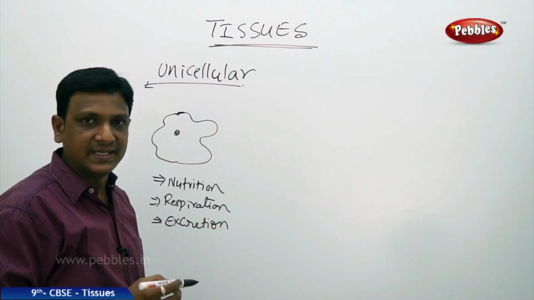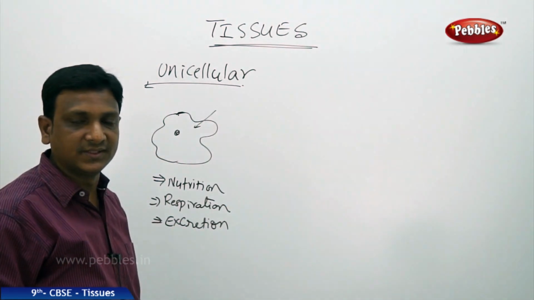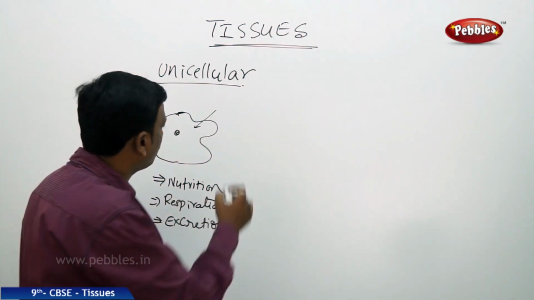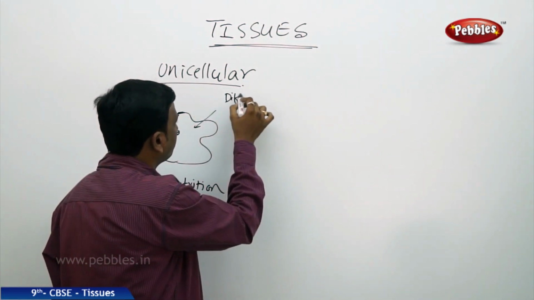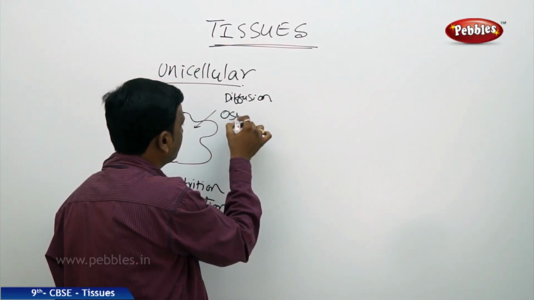and they can get the materials from the environment easily by simple physical phenomena which we discussed in the previous class. Those are diffusion, and the other one is osmosis.